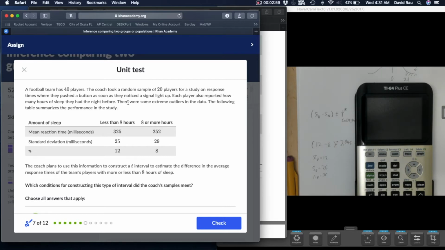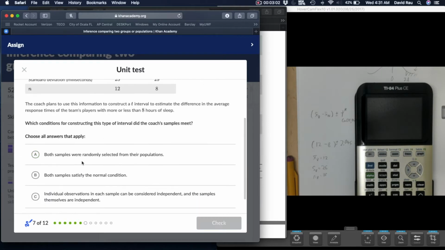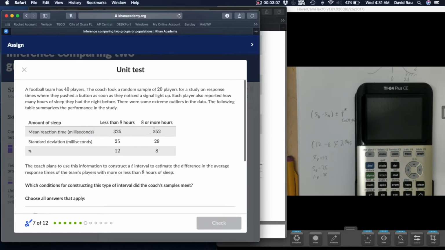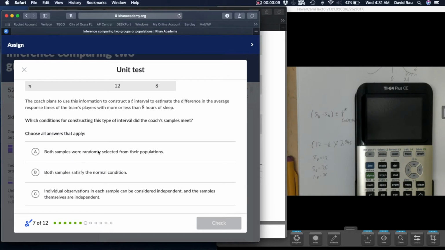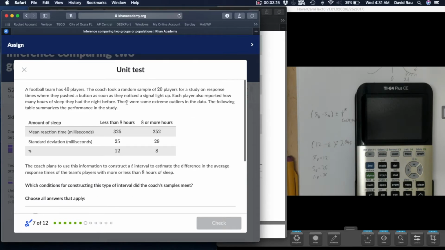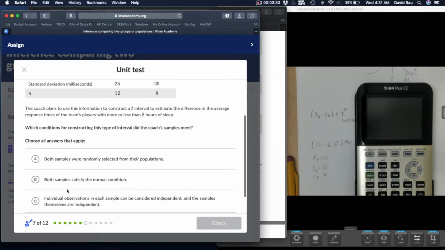Okay. Well, actually, I don't think I can check this because there aren't both samples. There's just one sample that we broke up. So I'm a little iffy on this. Both samples satisfy the normal condition, though. It says there were some extreme outliers in the data. Based on that, it's not going to be symmetric without outliers. And notice our sample sizes are small, so therefore we definitely can't satisfy the normal condition.